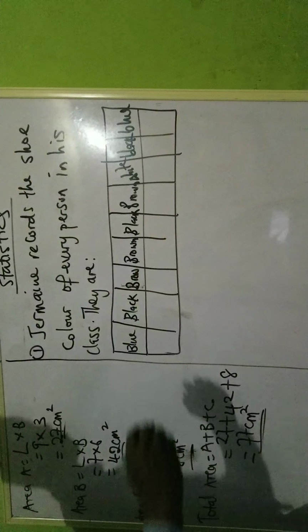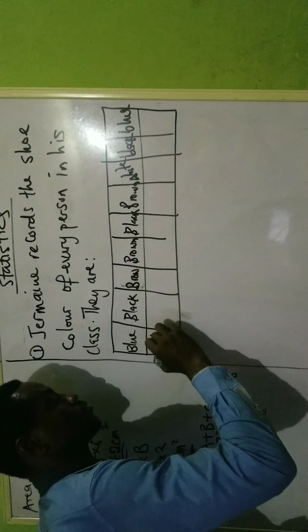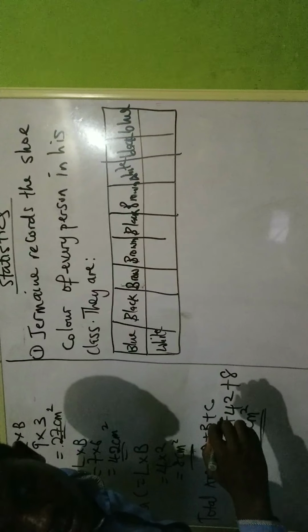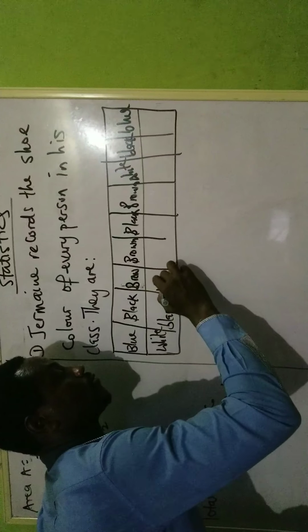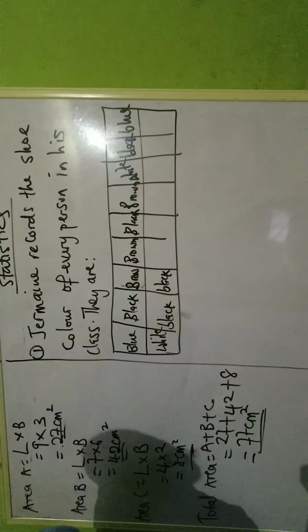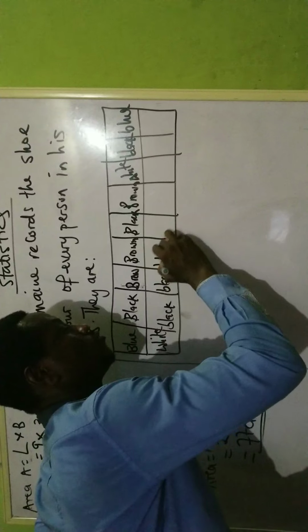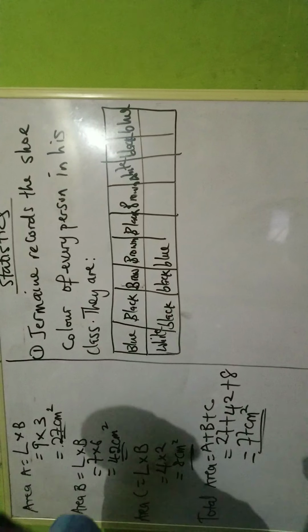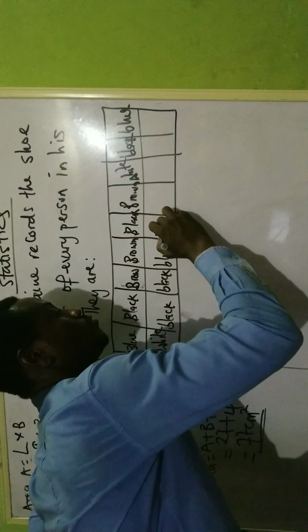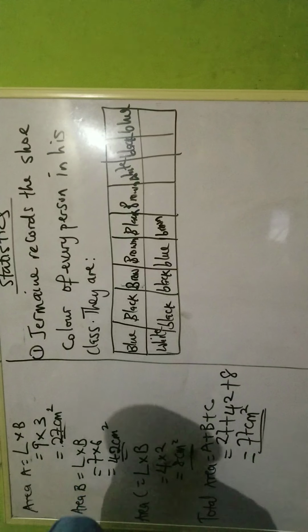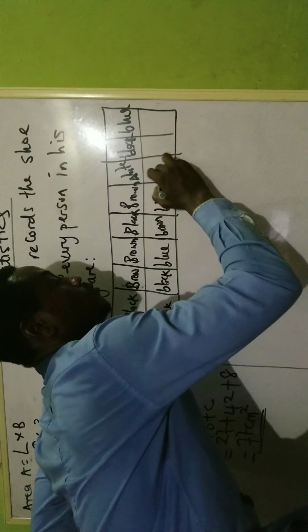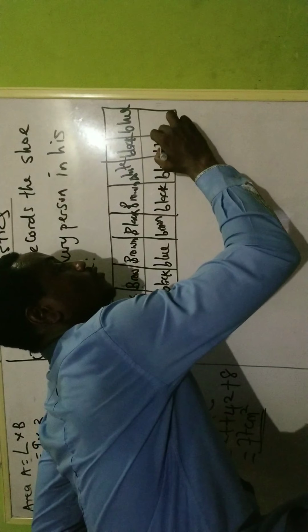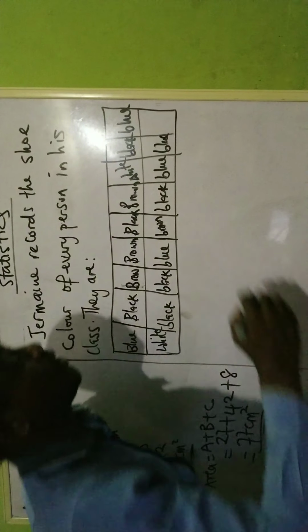Then we have white, black, black, blue, brown, black, blue, blue, blue, and black.